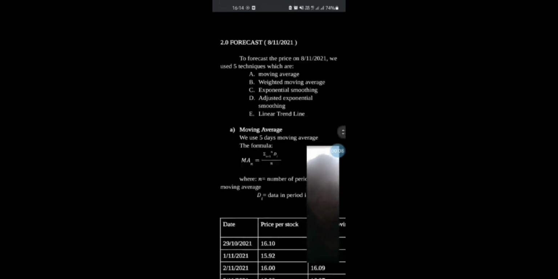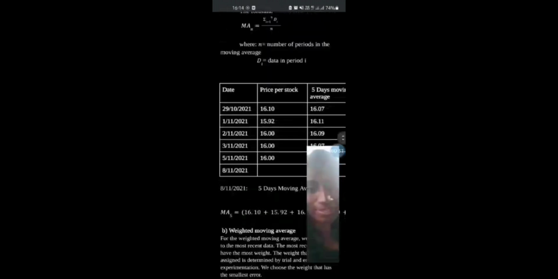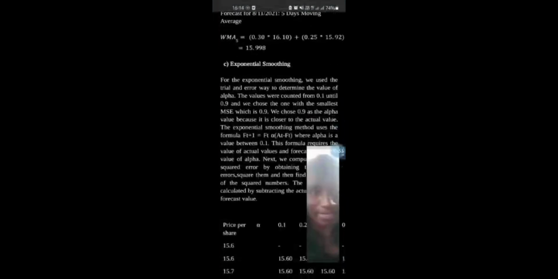I'll begin my part by speaking about the forecast. We'll be forecasting the price on 8 November 2021, and we have been using 5 techniques, which are moving average, weighted moving average, exponential smoothing, adjusted exponential smoothing, and linear trend line. I'll begin my part by speaking about exponential smoothing.